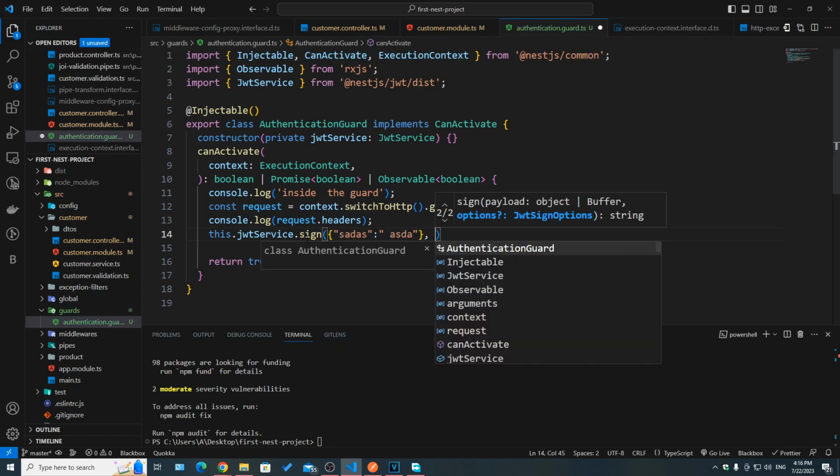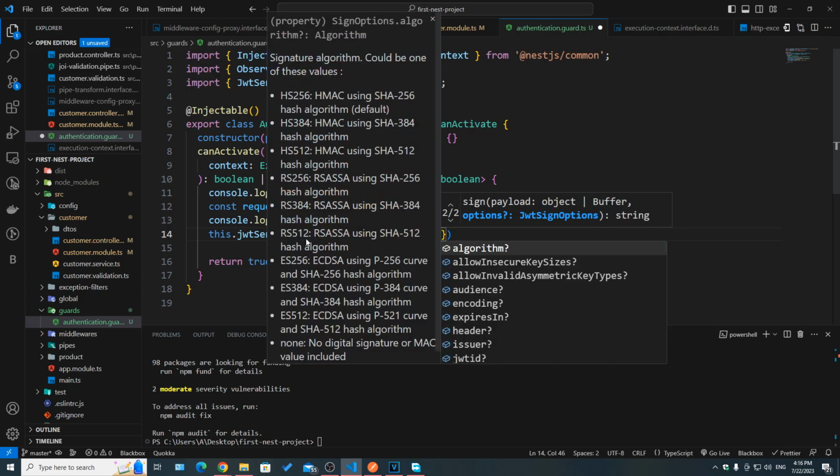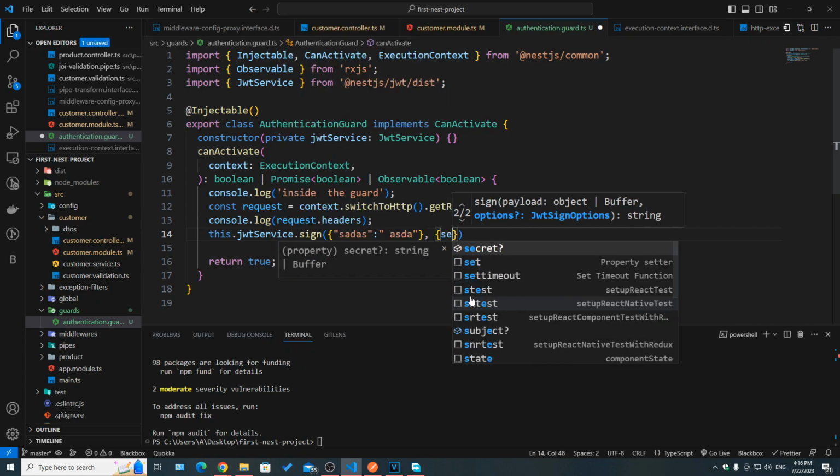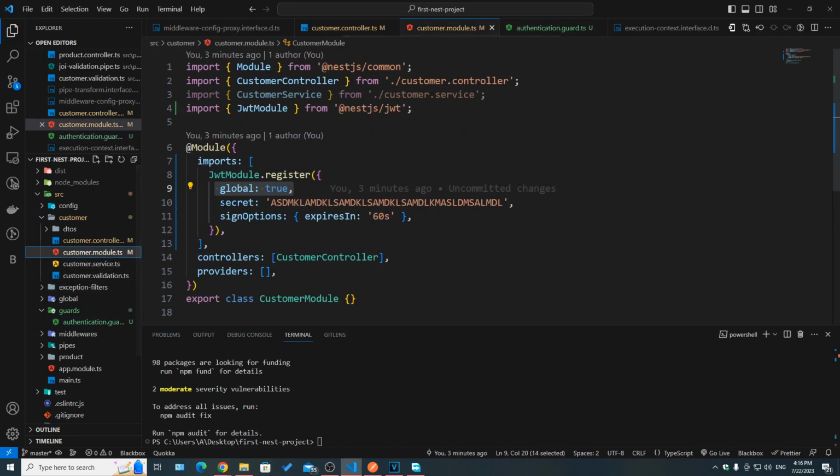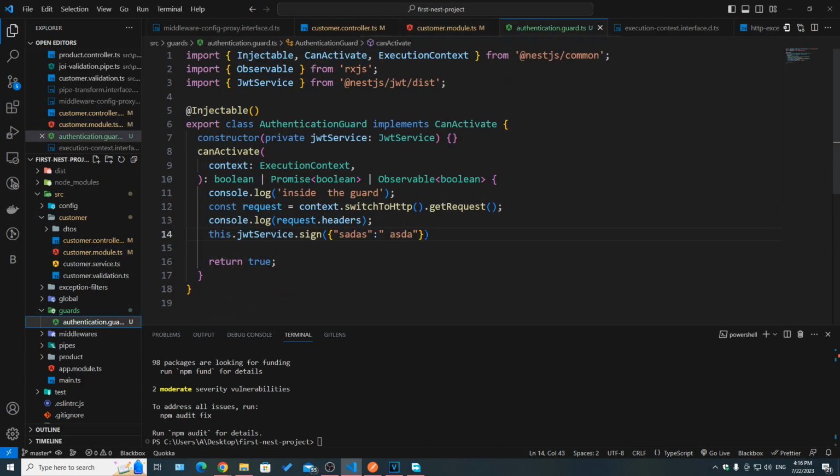And then the options, if you take a look, we have so many things here. Header, issuer, we have the secret. This is what I meant earlier when I said you can set the secret whenever you're signing a new token. So if we don't set a secret here, for example, it's going to sign using the secret registered globally. But if we set it manually, we can override that secret.